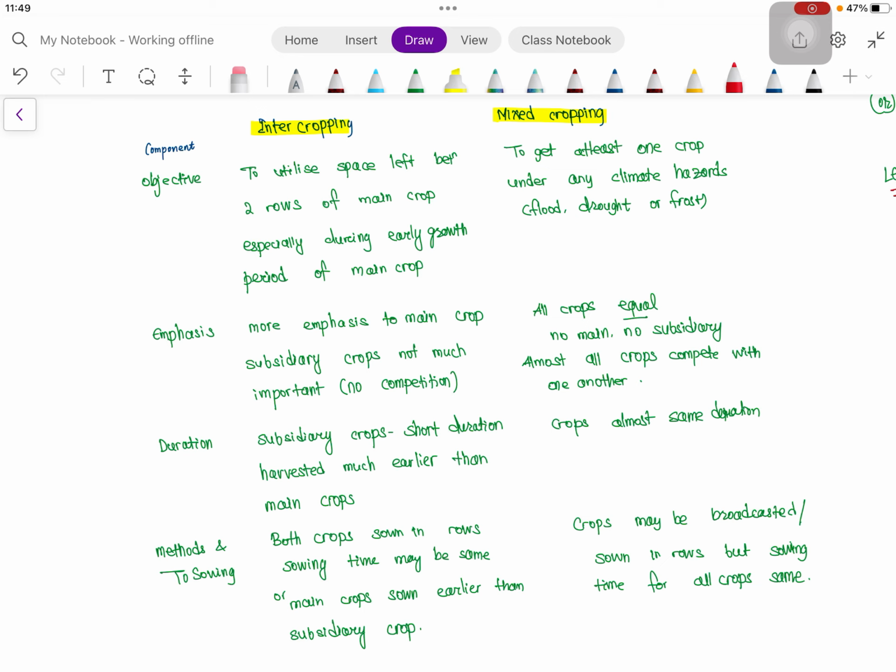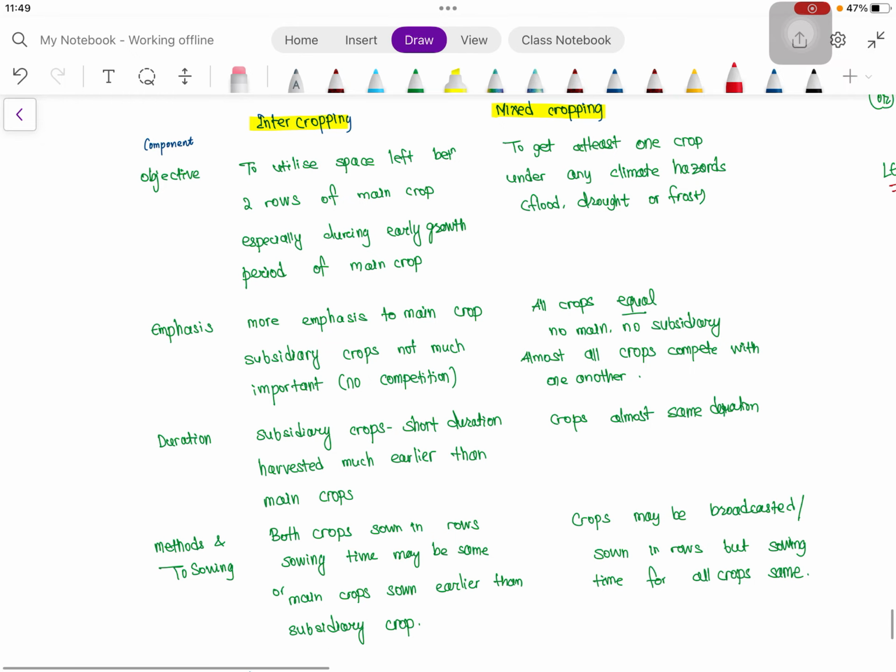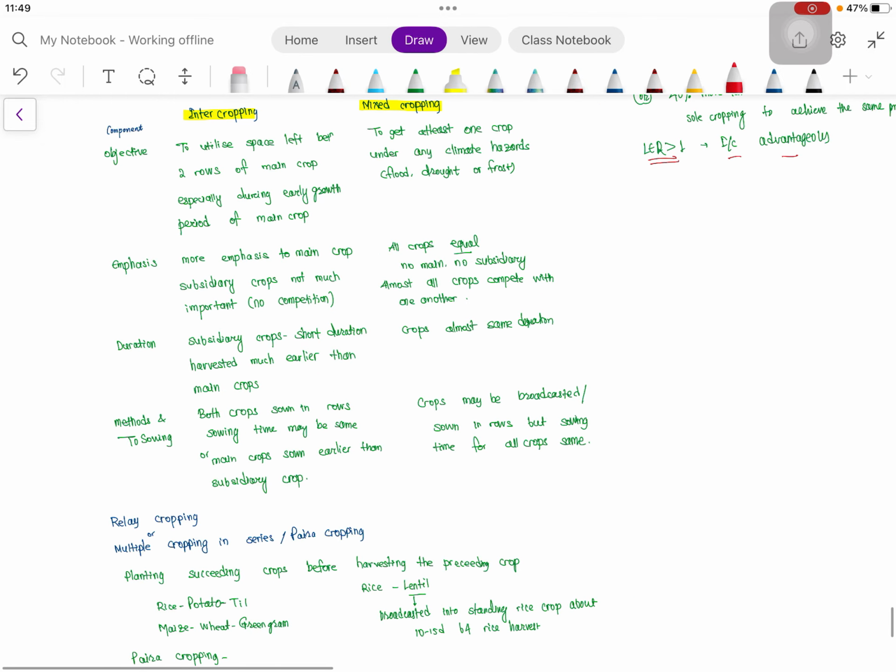In intercropping our main aim is utilizing the space left between the two main crops, so profitability will be more focused there. But in case of mixed cropping, wherever climatic hazards will be there, we are diversifying our risk through mixed cropping. Some other good differences are shown here, so kindly go through this.